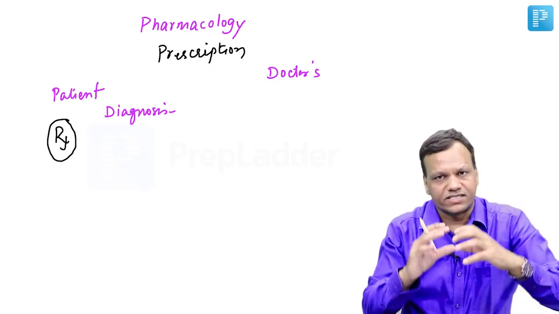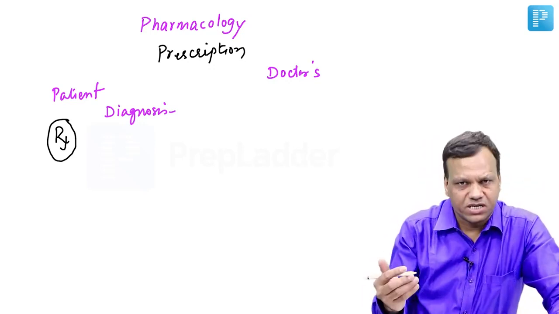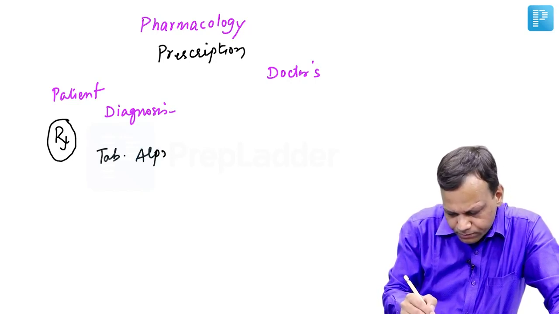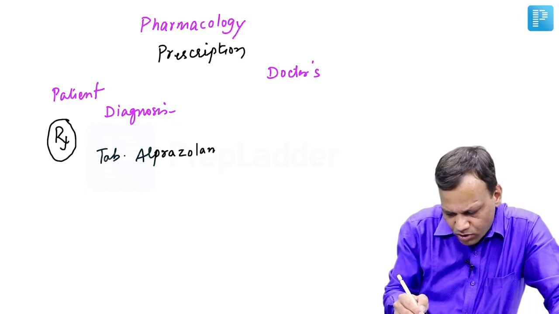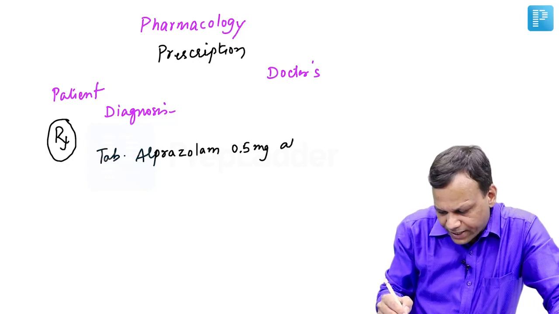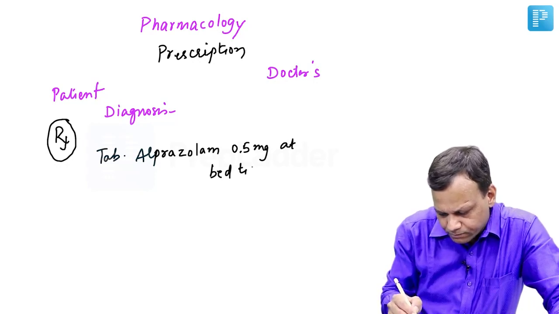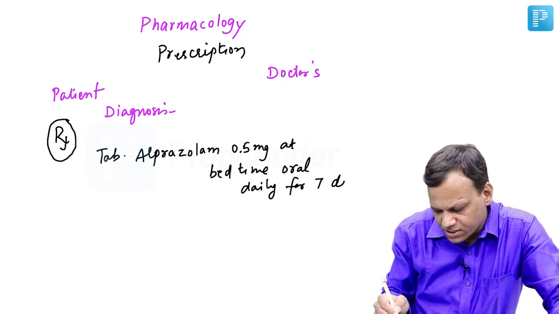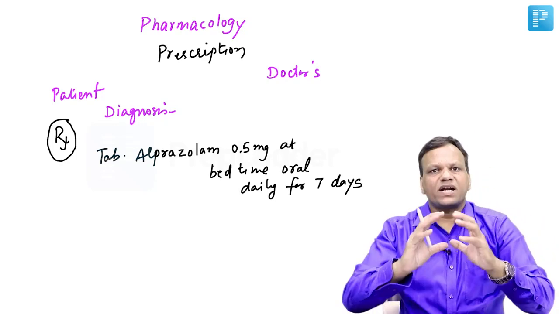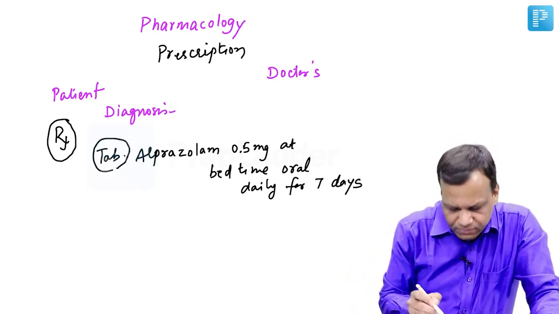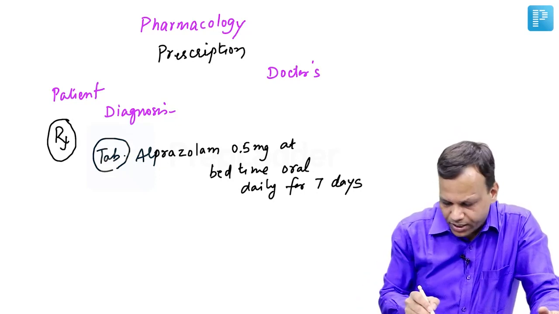Now the drug starts. Suppose we are writing a prescription of any drug. Suppose we are writing a prescription of tablet alprazolam. Tablet alprazolam 0.5 mg at bedtime, oral, daily for 7 days. Suppose this is the prescription. So this part is known as inscription, and it contains all the detail about the drug: the formulation, tablet, capsule, injection, name of the drug.